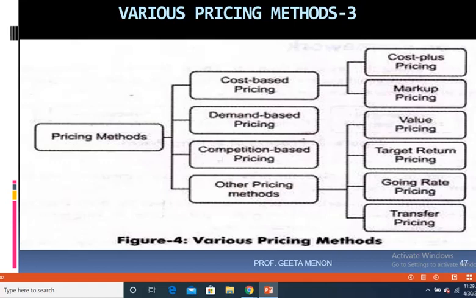For example, you need raw material to manufacture a product and make it a finished good. Suppose with 10 units of raw material, you want to manufacture 100 units. So 10 units of raw material is costing you 20 rupees. With this 20 rupees, you are manufacturing 100 finished products. Now if you want to manufacture 200 units, you have to have another 10 units of raw material.